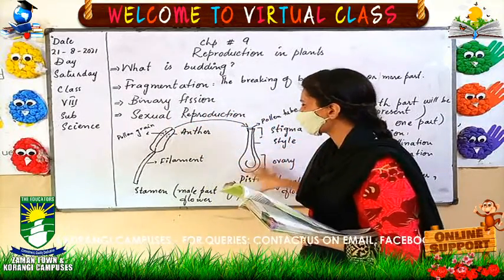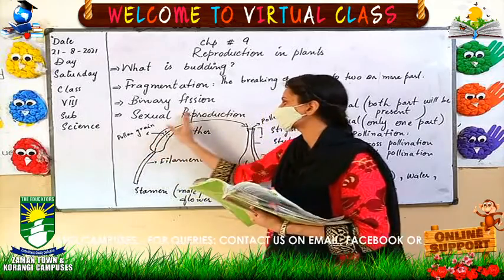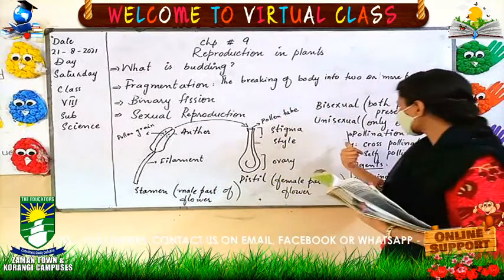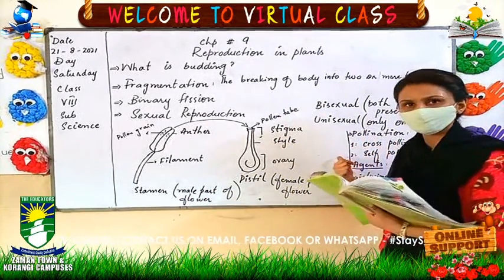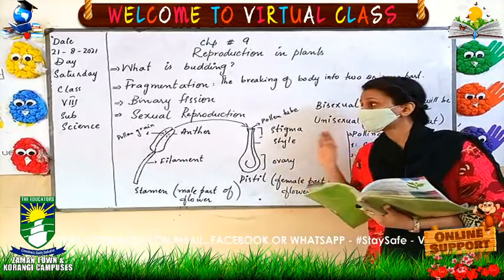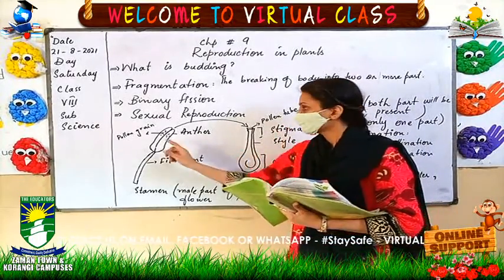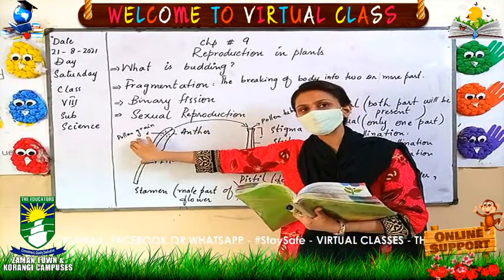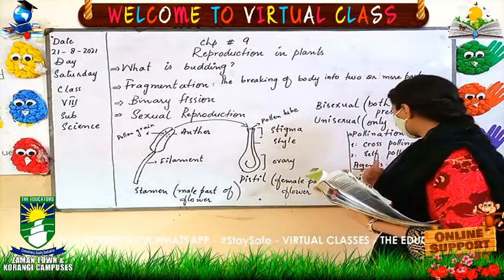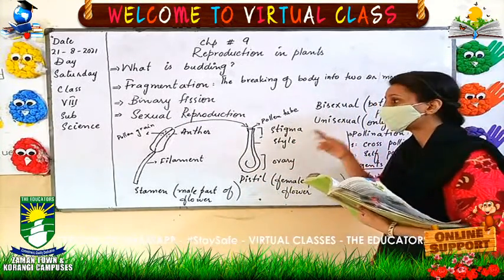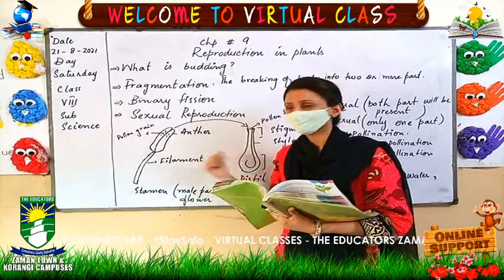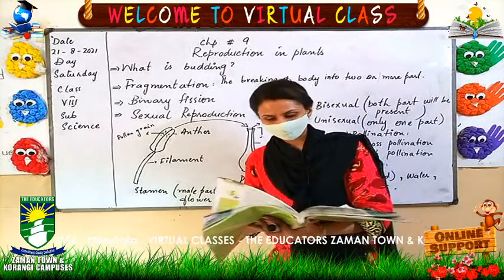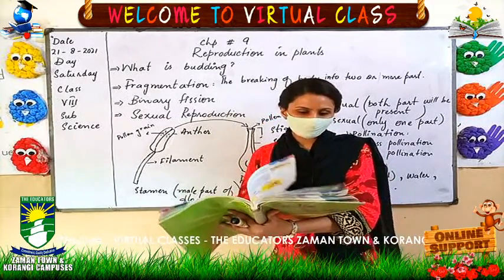Like sexual reproduction, these are all the processes we have discussed, how the pollen grains are transferred to the stigma and how another plant grows. Next is the topic we have discussed, pollination. It is simple, you just have to memorize it. This transfer of the pollen grains is the process known as pollination. It has two types, cross pollination and self pollination. And how are these pollen grains transferred to others? By the help of animals, by the help of water, and by the help of wind. These are all the topics we have discussed today.